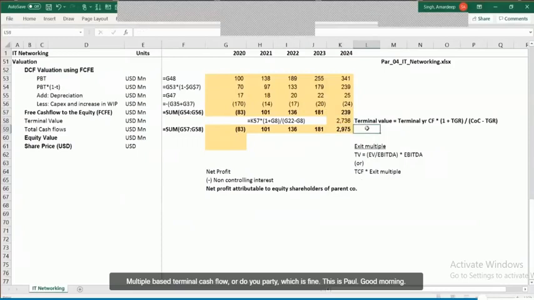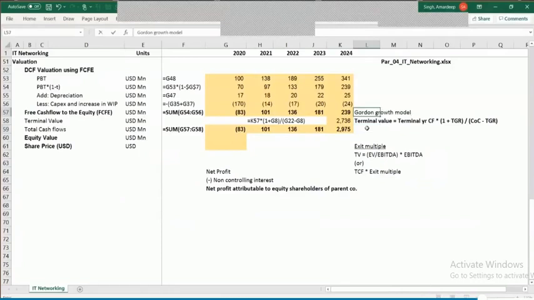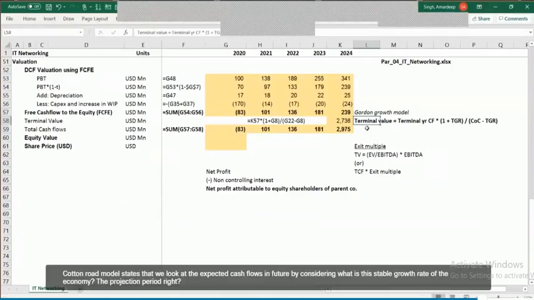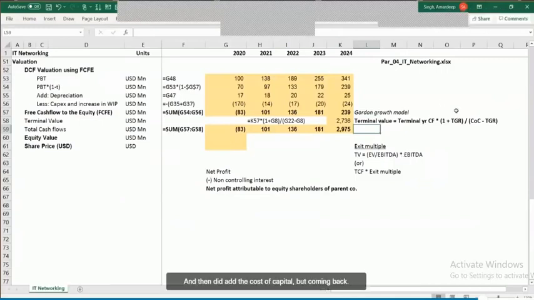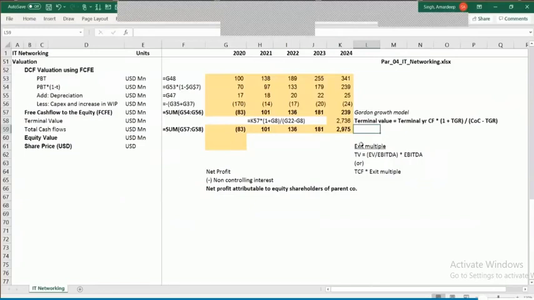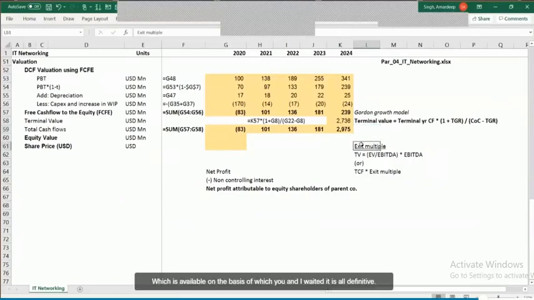the Gordon growth model. The Gordon growth model states that you look at the expected cash flows in future by considering the stable growth rate of the economy post the projection period, and then you discount it at the cost of capital. So it is all dependent on what the party does when the investment is being done.